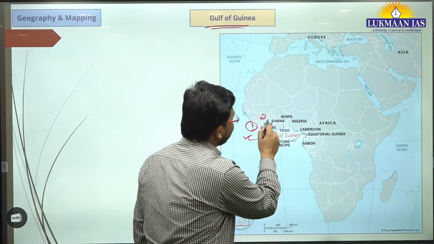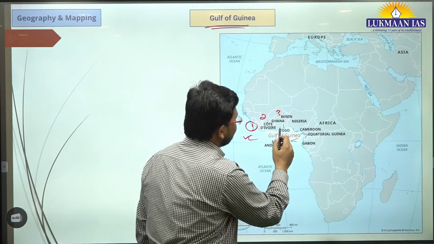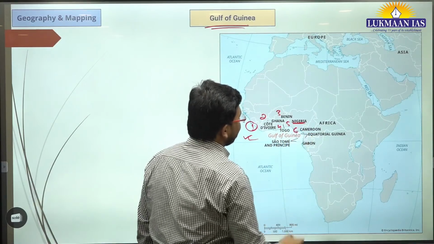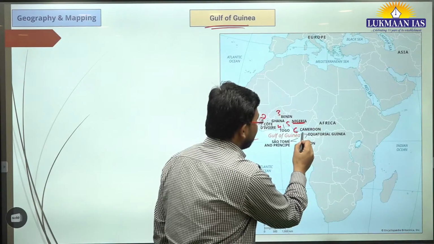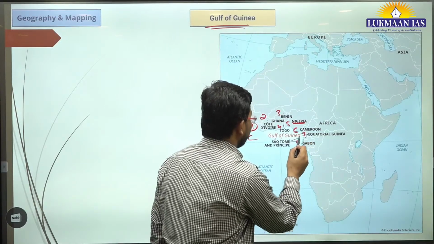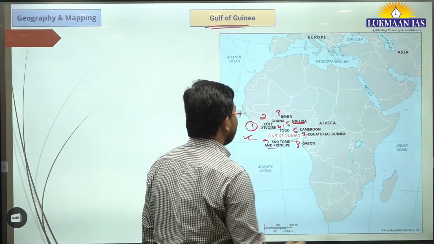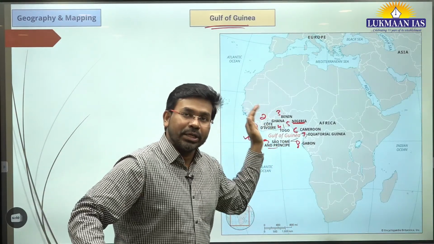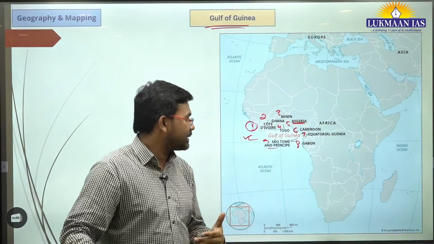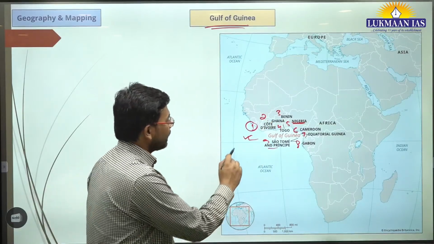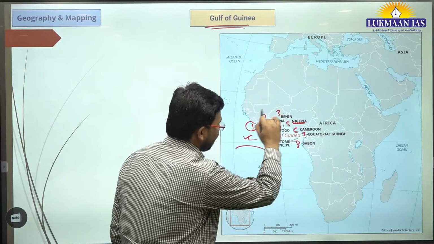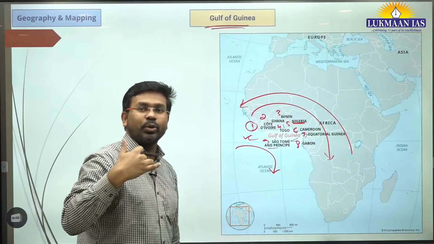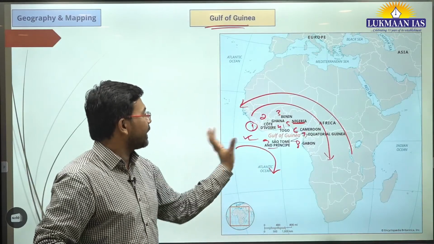Then we have Ghana. Third is Benin. Fourth is Togo. Fifth is Nigeria. Sixth is Cameroon, right? Seventh is Equatorial Guinea. Eighth is Gabon. And then ninth, Sao Tome and Principe. Okay, so these are the countries that surround the Gulf of Guinea. You need to remember the names of these countries. You can remember them in a clockwise fashion, in this order, or you can remember in the opposite order also. It totally depends on you, but do some practice related to it.